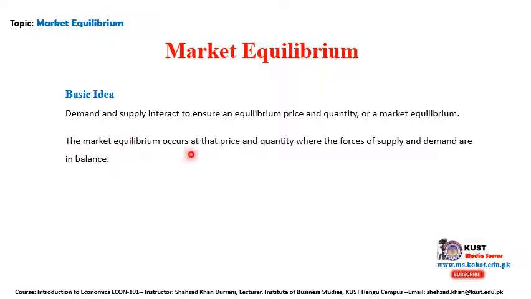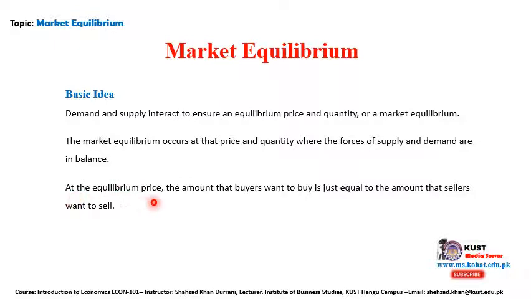The market equilibrium occurs at that price and quantity where the forces of supply and demand are in balance. There is no increase or decrease in supply and demand.